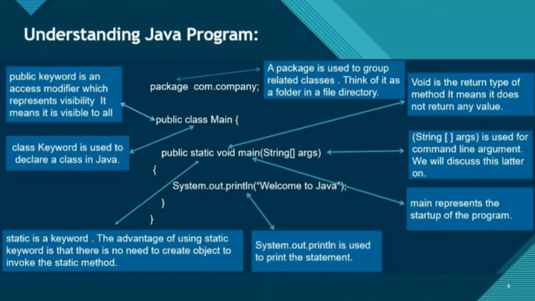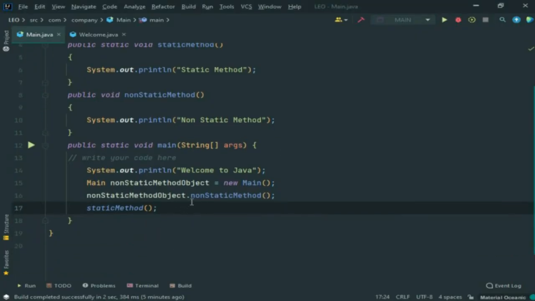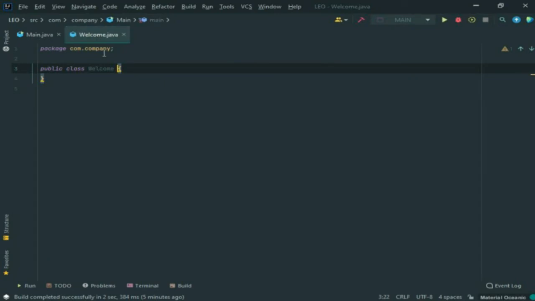And then the next one is System.out.println, which is used to print statements. Another line can also be used here, which is System.out.print. What is the difference between System.out.print and System.out.println? So here guys, I will show you.